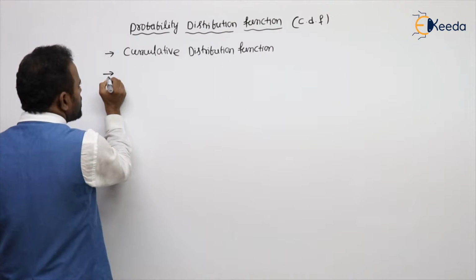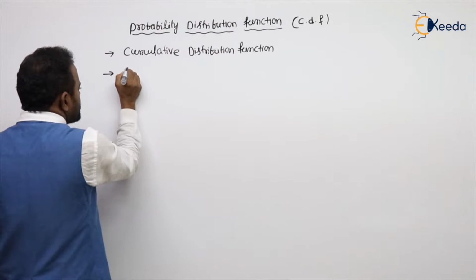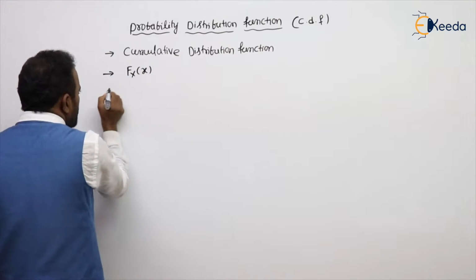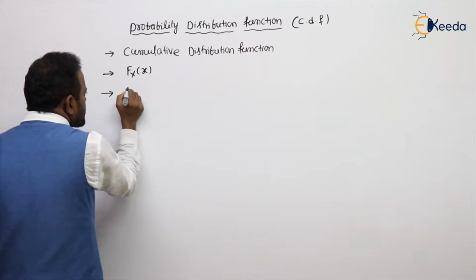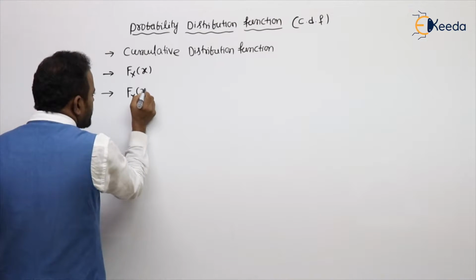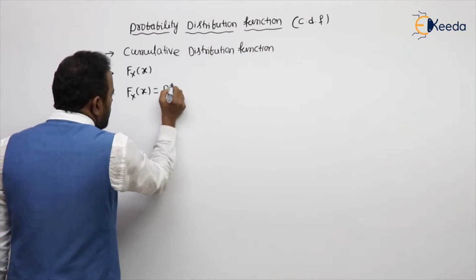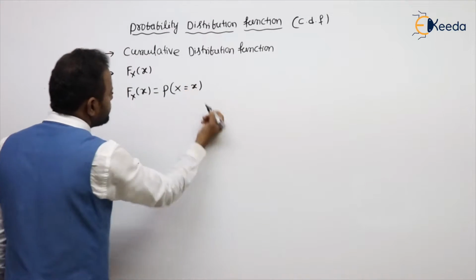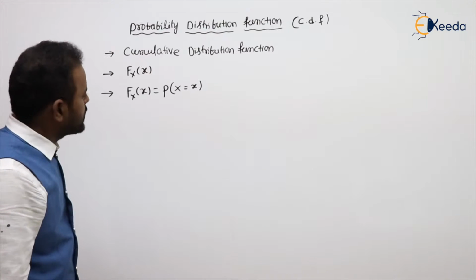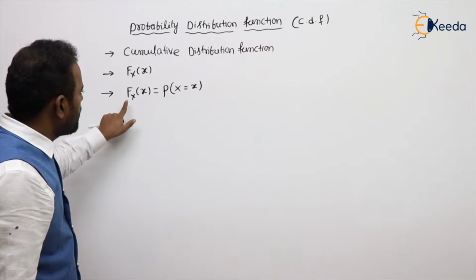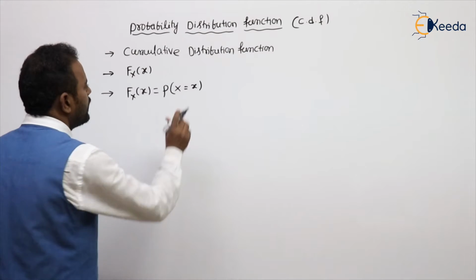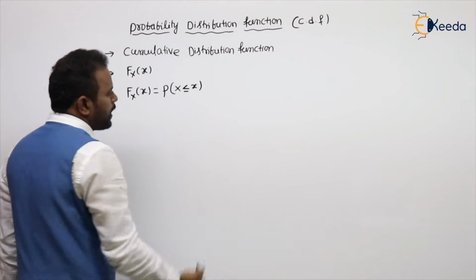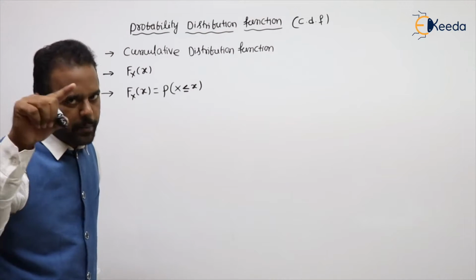What is the cumulative distribution function? This is denoted with capital Fx of x. Capital Fx of x is nothing but the probability of a random variable up to x. At x is PMF.